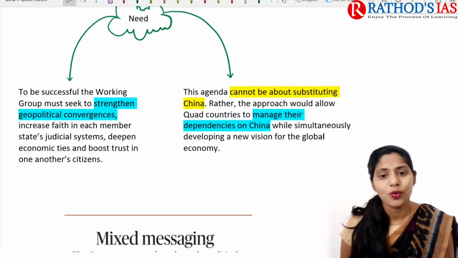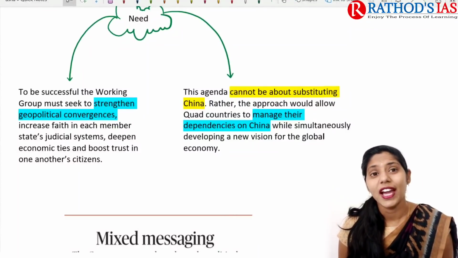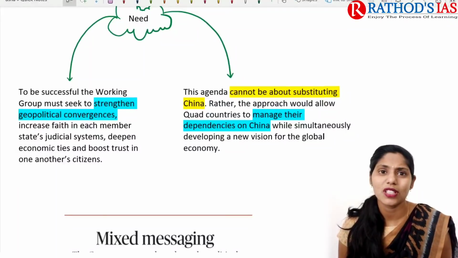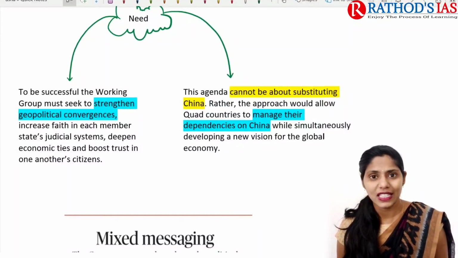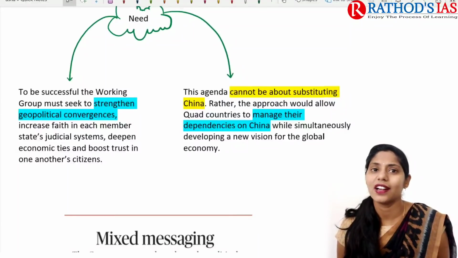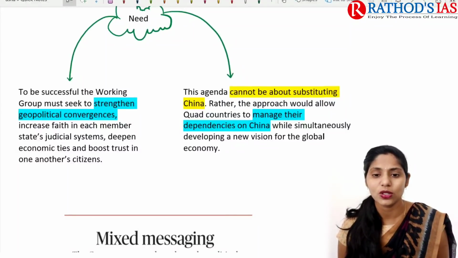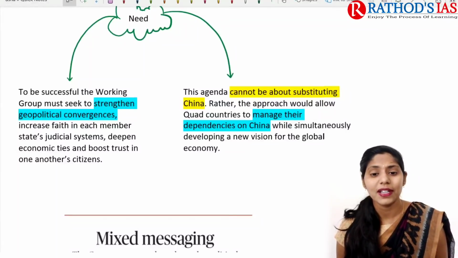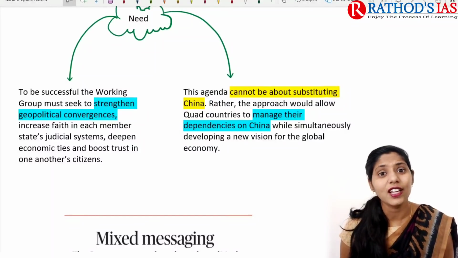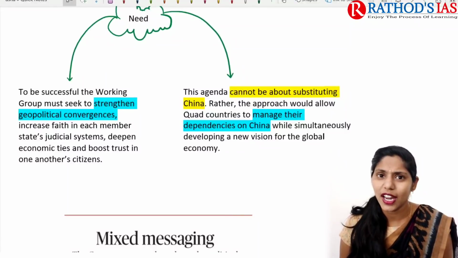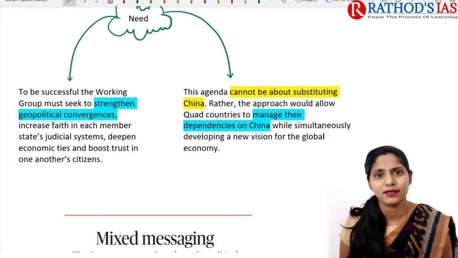And not only this, we need to go for an agenda, and this agenda cannot be about substituting China. We need to come up with an approach that would allow Quad countries to manage their dependencies on China, and simultaneously we need to develop a new vision for the global economy as well. So these are some important things that you need to remember regarding this topic, and I hope it is very clear. Now let us move on to the next topic.